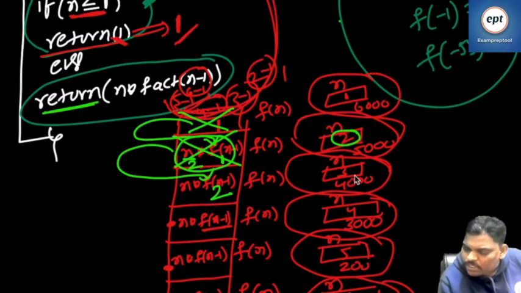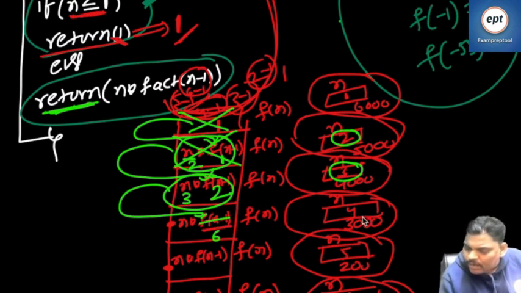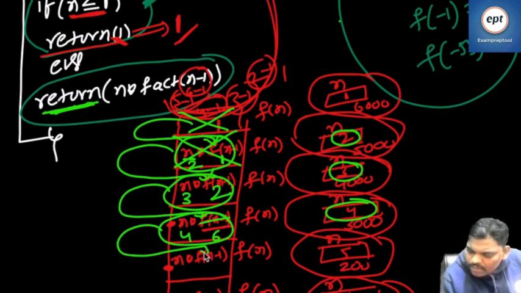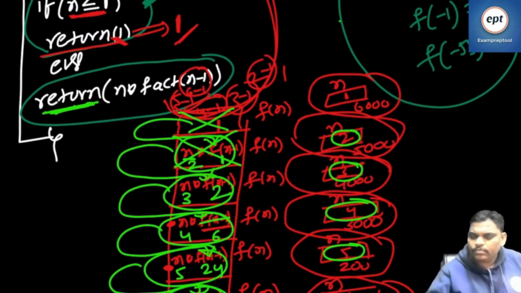Again, what is the n value in this block? 3. 3 into 2, 6. There is a return. Every time you come to the else part, there is a return. So you will go here. This is 6. What is the n value here? 4. 4 into 6, 24. Always remember, when you say return, you go to the place you came from. It is 24. N value here is 5. 5 into 24, 120. What is the n value here? 6. 6 into 120, 720.